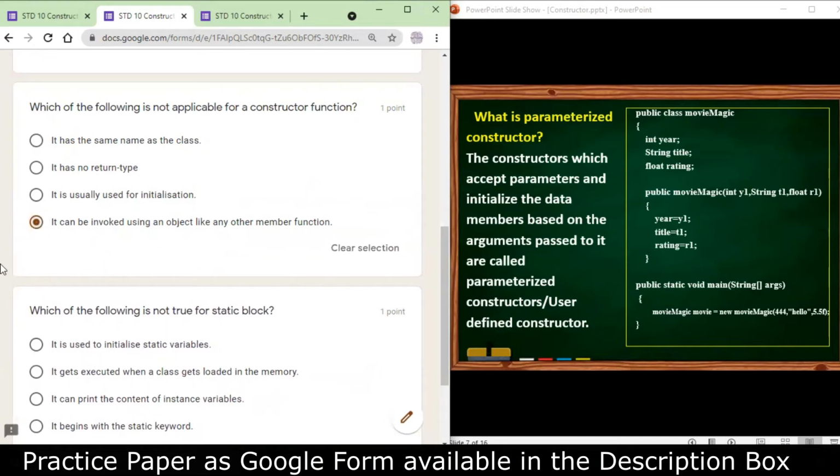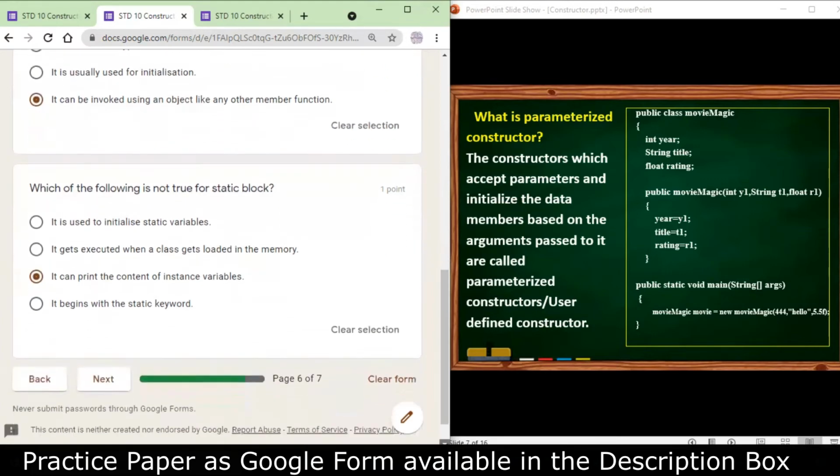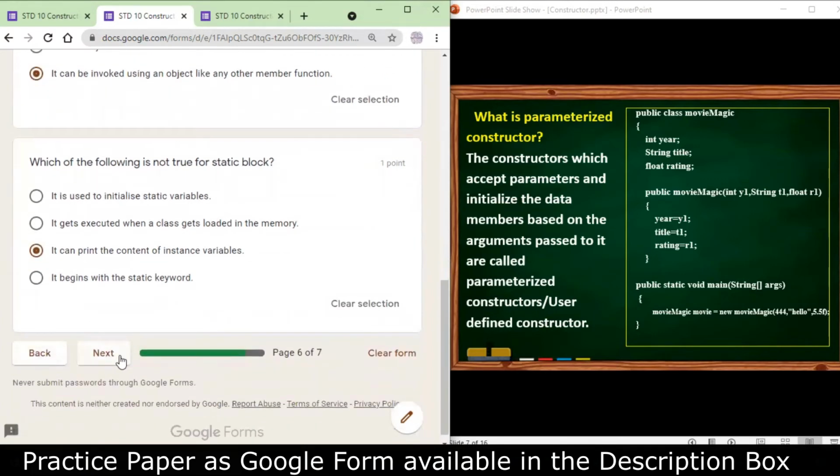Which of the following is not true for static block? Used to initialize static variable, correct. Used to execute when a class gets loaded in the memory, correct. Can print the contents of instance variable? No, it cannot access the instance variable. This is my incorrect answer. Begins with static keyword is correct.